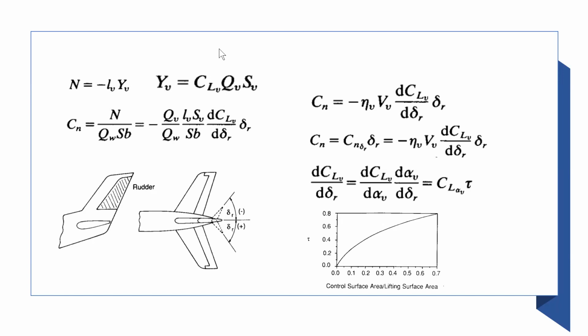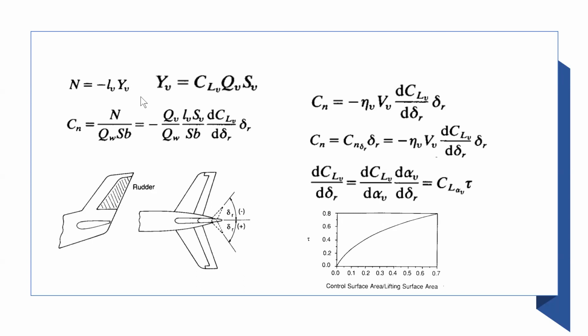No doubt, sir. Yes, very good. This is just the lift slope, dynamic pressure, and the area of the vertical tail. That becomes the side force. When side force is multiplied with LV, you have a yaw moment.